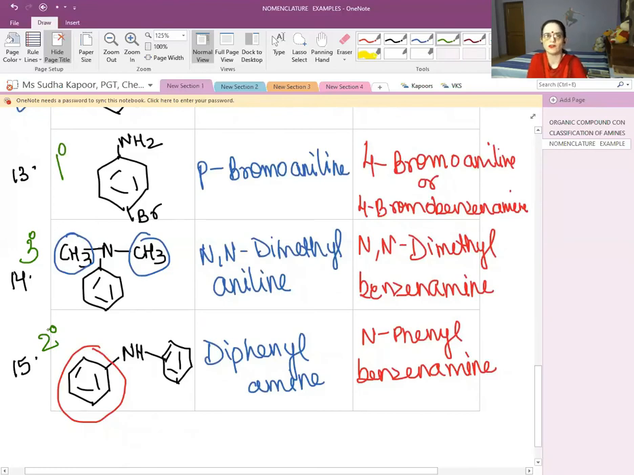So till now you have gone through the introduction, the structure, classification and nomenclature. Hope everything is very clear to you. Revise the things. We will be meeting in the other lecture related to the preparation of amines. Till then, do your NCERT questions thoroughly.